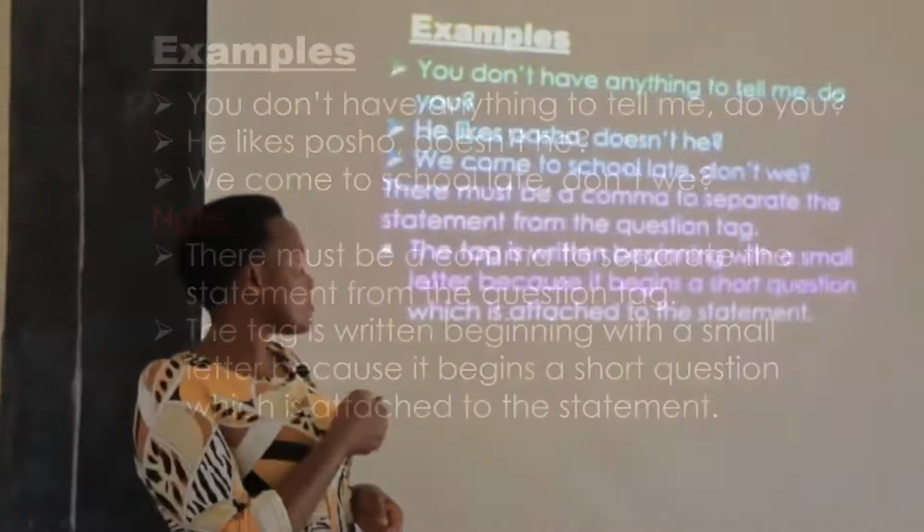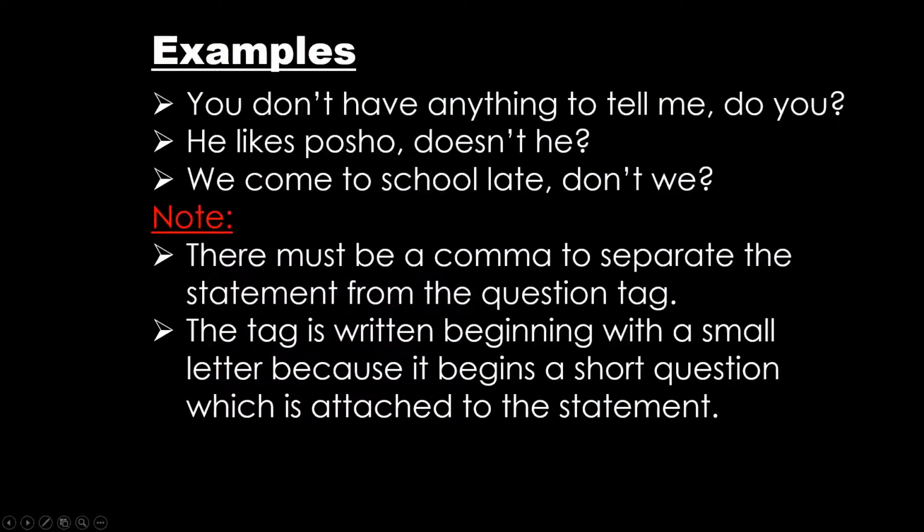singular subjects. For example, you don't have anything to tell me. That is a negative statement. It will take a positive question tag. A question tag is separated from the statement by a comma, begins with a small letter, and ends with a question mark. You don't have anything to tell me, do you? He likes special, doesn't he?